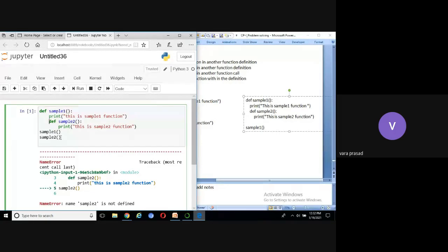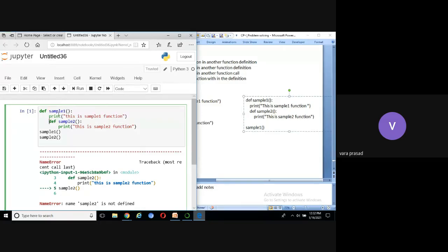But what is the difference between local and global variable? The local block can access global variable, right? But the global block cannot access local variable. Please try to understand. The local block can access global variable, but the global block cannot access the local variable.